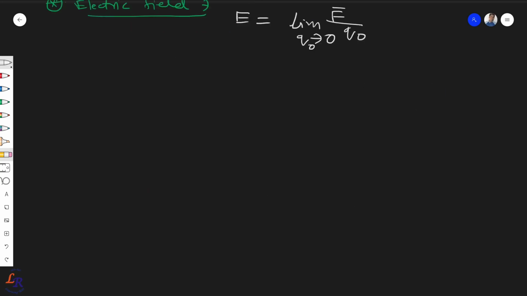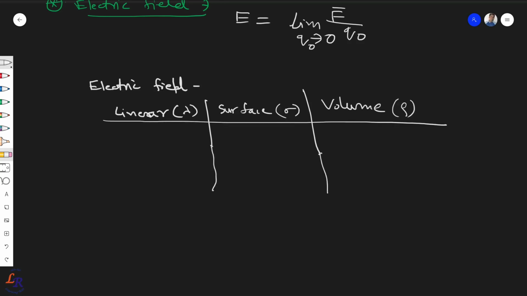So in all these cases, for the linear, surface and volume charge distribution, you can have the electric field. So the electric field can be given as how?